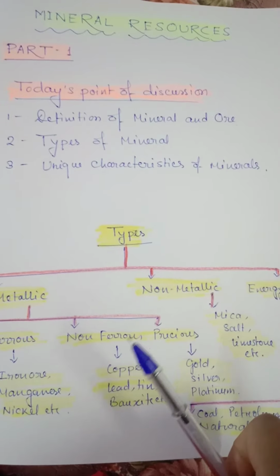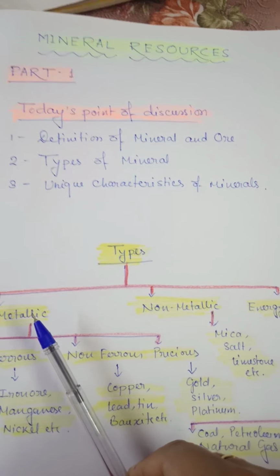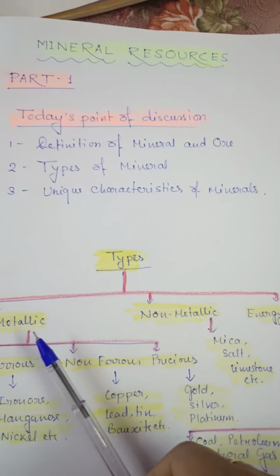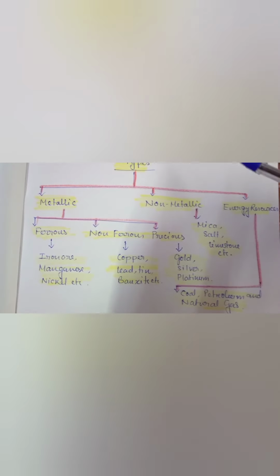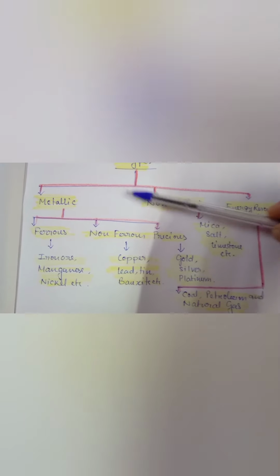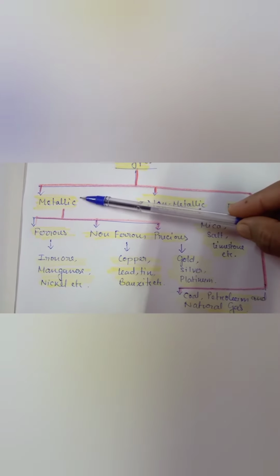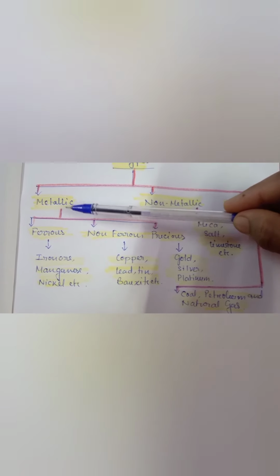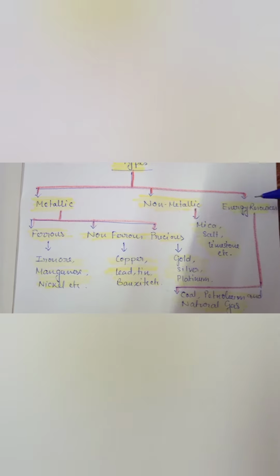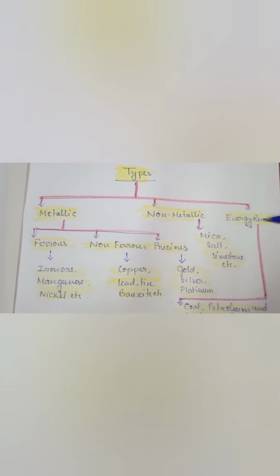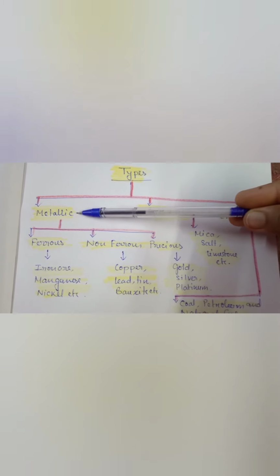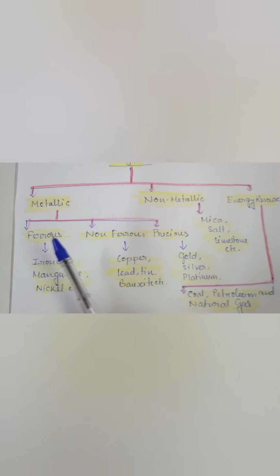You can see the type. First, it's divided into these three categories. Now students, in the type of mineral, I have divided into three main categories: metallic, non-metallic and energy resources. Metallic, you know, these are hard, and non-metallic are soft. Energy resources: from this kind of mineral, we can generate basically electricity, or we can use it as a power resource. Okay, so here metallic, which is the hard one, is again divided into three categories: